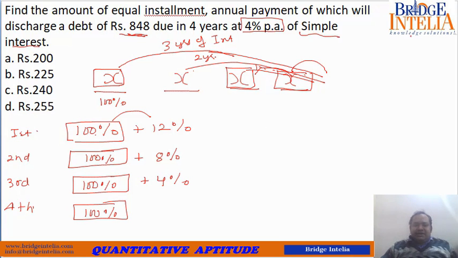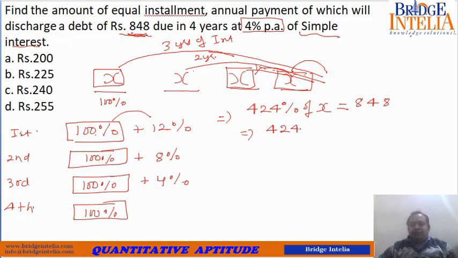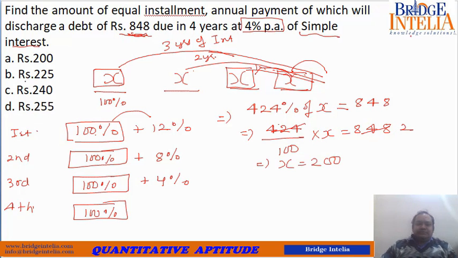So you can see 100 plus 100 plus 100 plus 100, 400, plus 24, 424. So 424% of X should be equal to 848. So let's find the value of X. So 424 divided by 100 into X is equal to 848. So 424 and 848, they cancel each other out 2 times. So X comes out to be equal to 200.